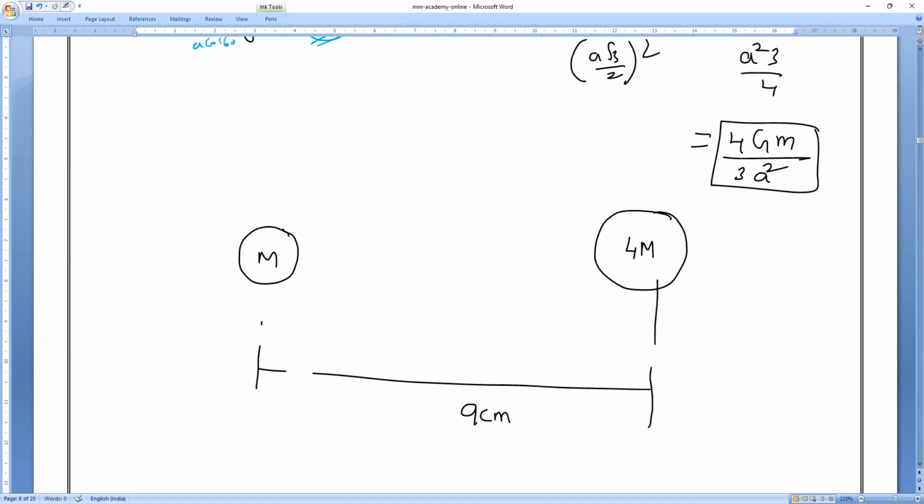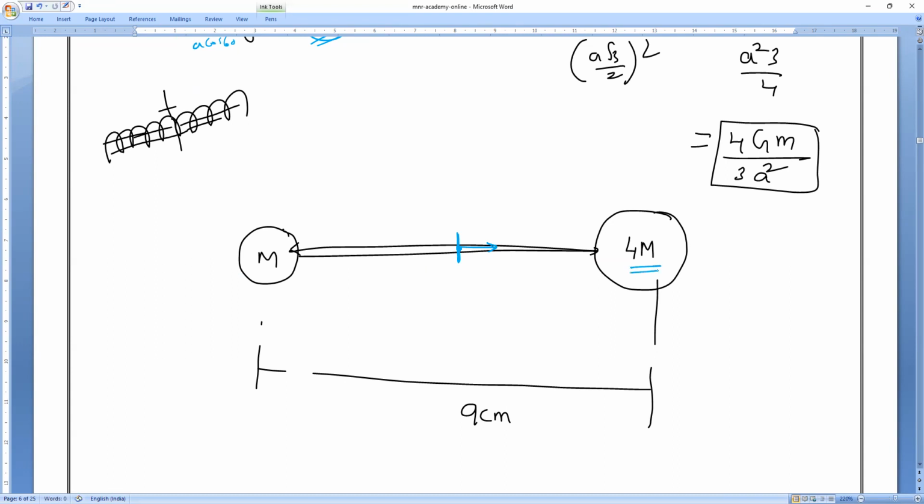So definitely, if they have equal mass, exactly at the center the force will become minimum. That's what you remember from the solenoid case. When you keep moving towards the corners, the force of attraction increases; exactly at the center, the force of attraction is minimum. 9th, 10th class we studied, correct or not? So this body will exert force in this direction, and this body will exert force in this direction. If it is equal mass, the force of attraction exactly at the middle will become 0.